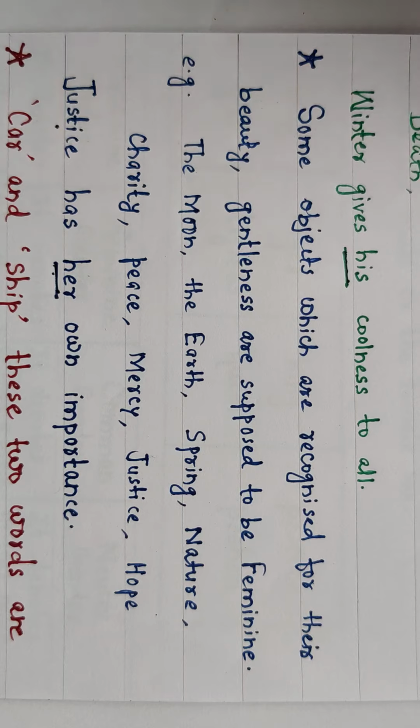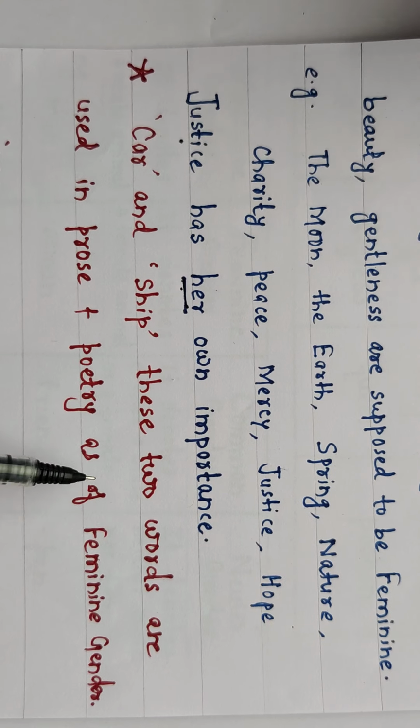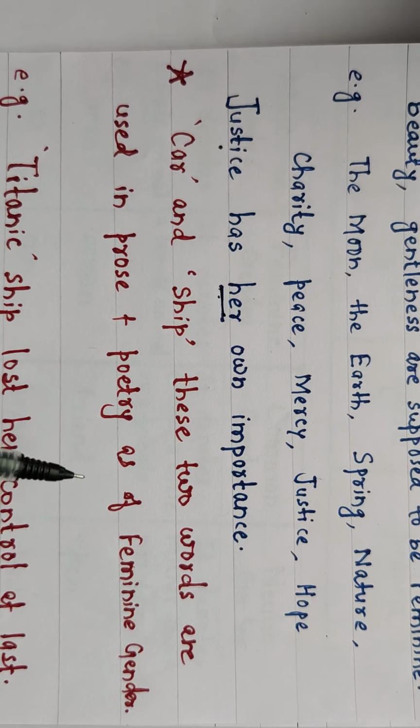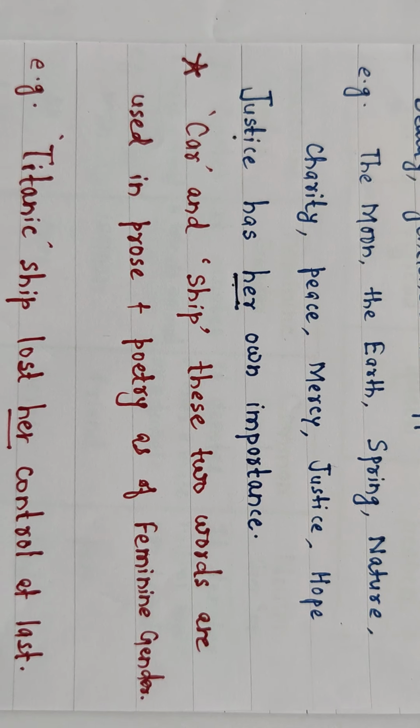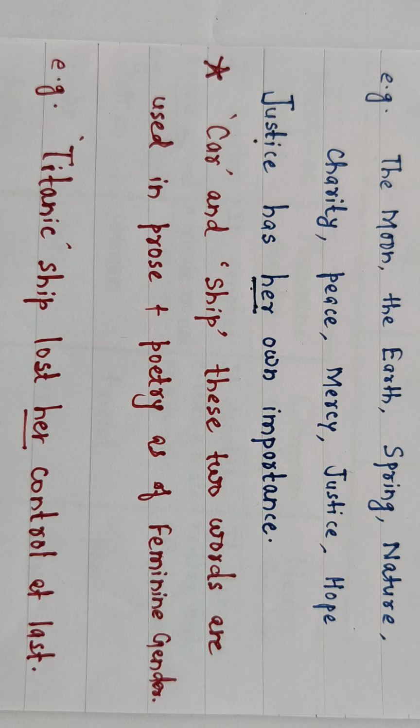Okay. And two words, car and ship. These two words are used in prose and poetry as of feminine gender. Car and ship. These are supposed to be of feminine gender. For example, Titanic ship. Do you know Titanic? A film, very famous one. Titanic ship lost her control at last. Her is used, it means Titanic is supposed to be of feminine gender. Like that, car also. Okay.